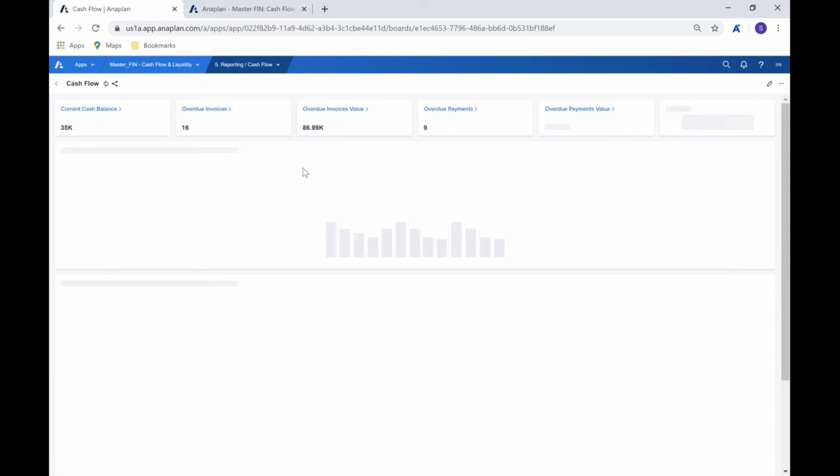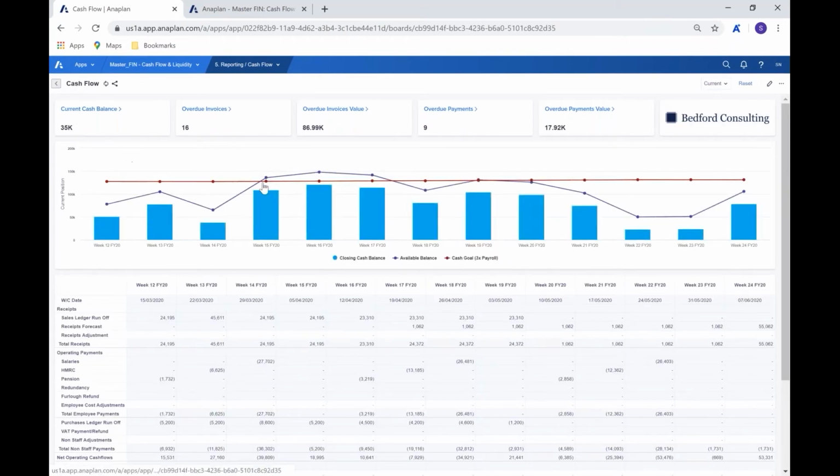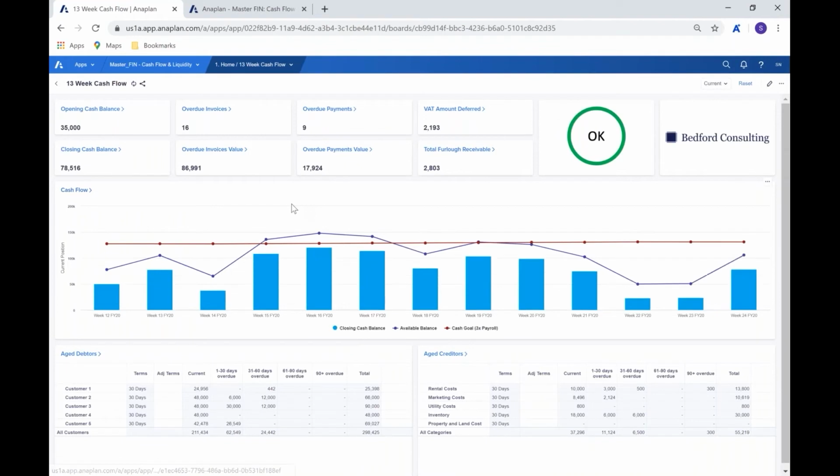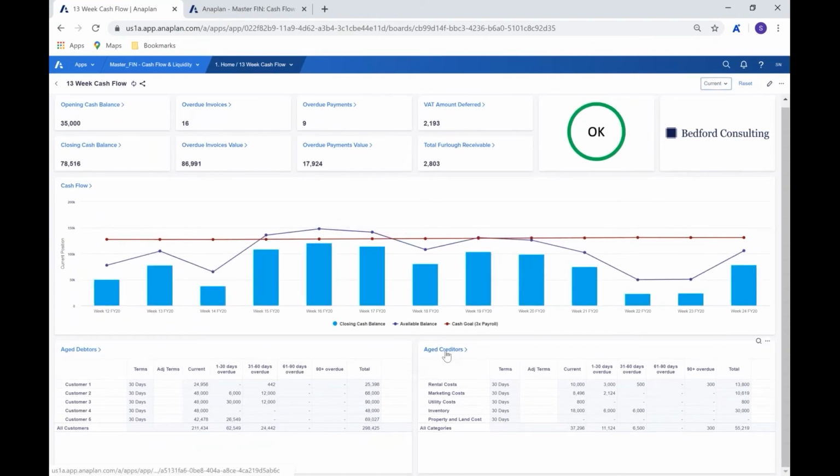If we come back out to our cash flow now and continue through the flow, we've now had a look at our cash inflows. So now we'll take a look at our cash outflows, and we can begin here with our aged creditors. So working in a very similar way to that which we just saw in relation to the aged debtors, here instead of by supplier, we can actually look by cost type. So within each cost type, we're initially seeing our terms, and those terms are based on the assumptions that we saw in the general parameters as per the initial page that we looked at.